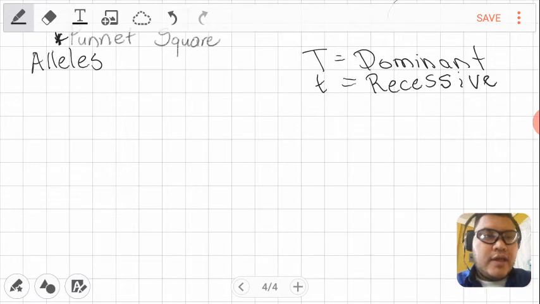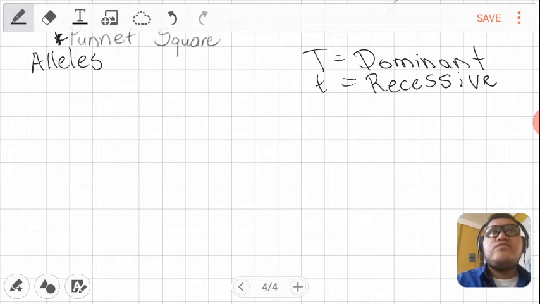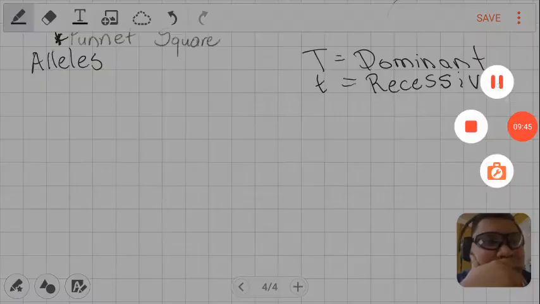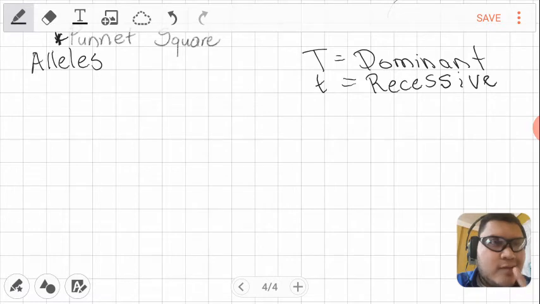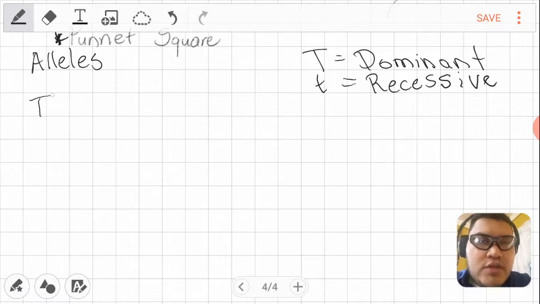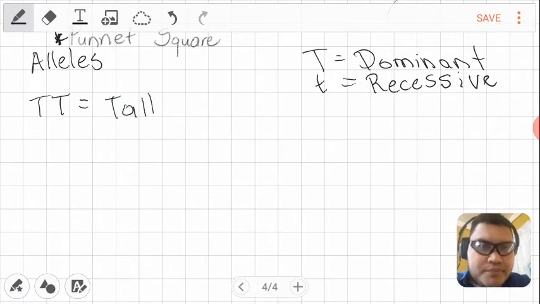If we have an animal that is tall or a plant that is tall, let's take a plant. For example, we can take a plant like a mango tree. If the mango tree's genetic characteristic is tall, it's going to have a pair of capital T. That will mean tall.